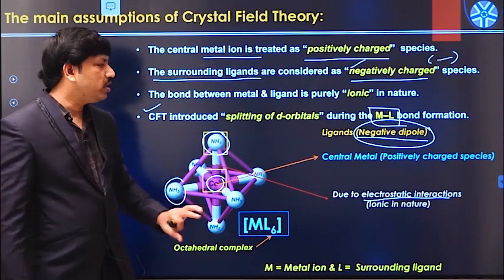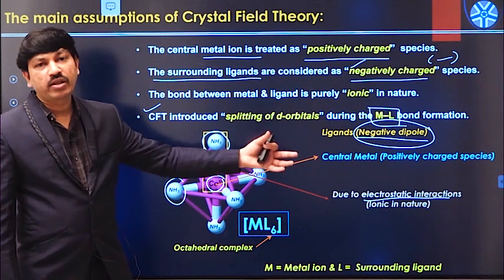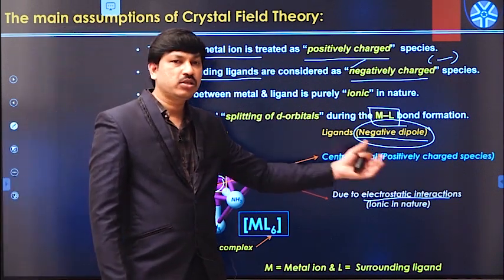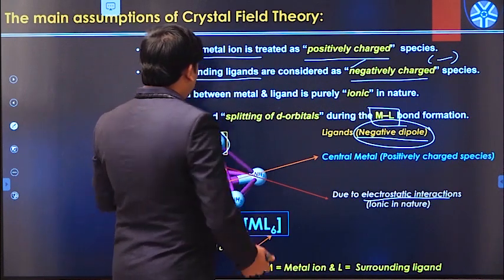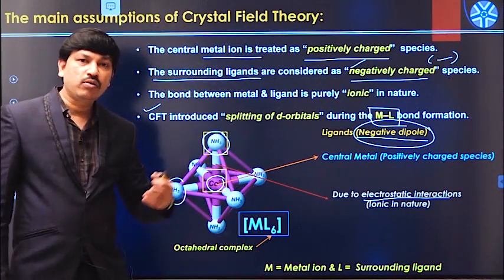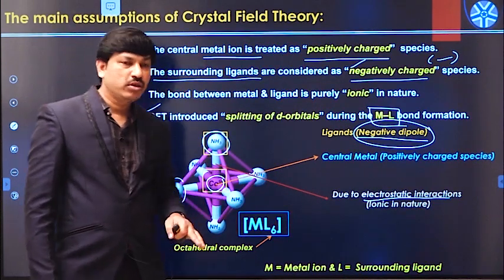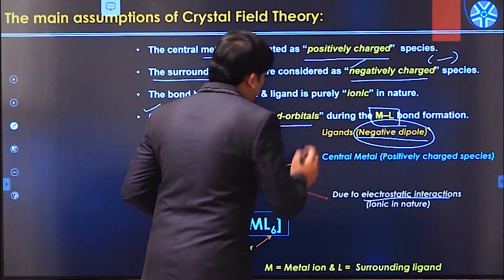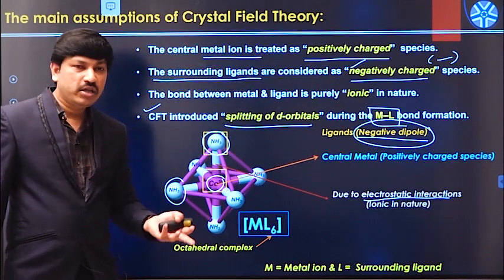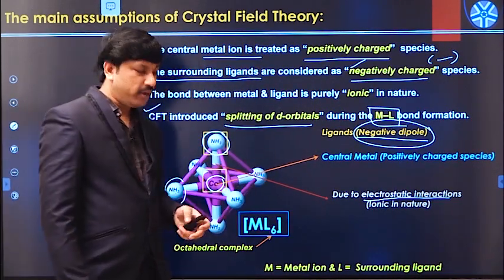By using all these things, crystal field theory tries to explain the formation of octahedral complexes or tetrahedral complexes. So let us see how the splitting of d orbitals happens in octahedral and tetrahedral molecules by taking different examples. First we will see the splitting of d orbitals in the case of octahedral metal complexes.